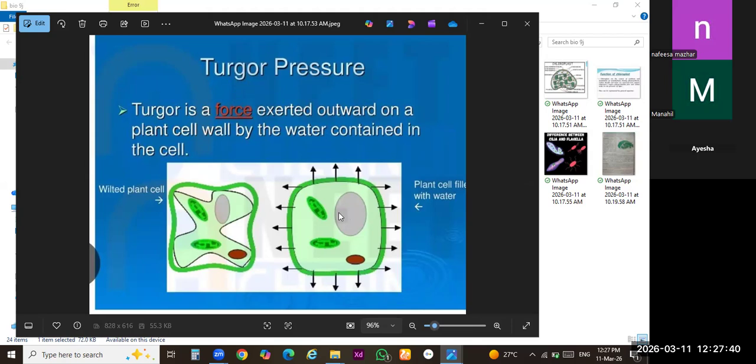जिस प्रेशर के साथ वाटर उसके अंदर जाएगा और उसके बाद तनाव आएगा, the structure will remain as it is. हार्ड स्ट्रक्चर हो जाएगा. Shape will remain as it is. It will provide strength to the plant body, strength to the plant cell. That is called turgor pressure. But after losing the turgidity, this diagram indicates the wilting structure.